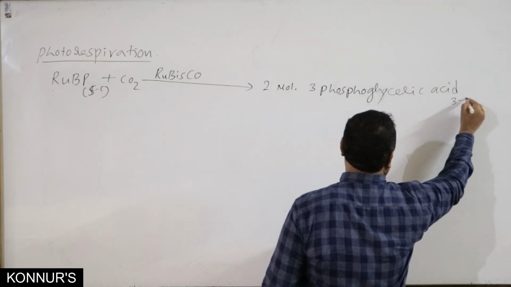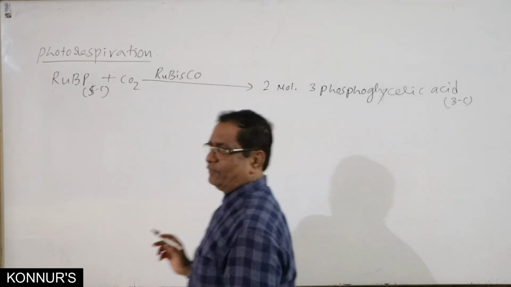They have 3 carbons. This is the first step.